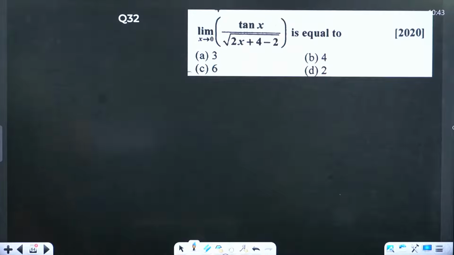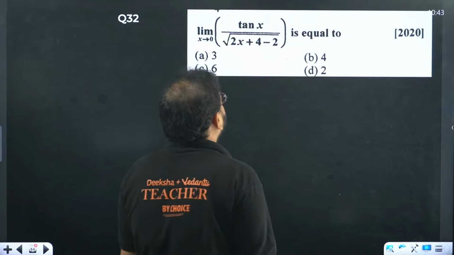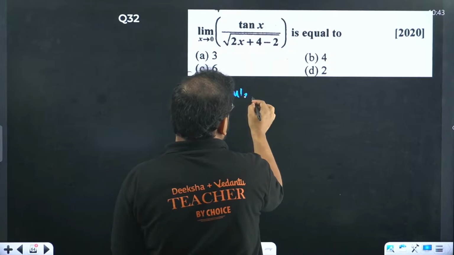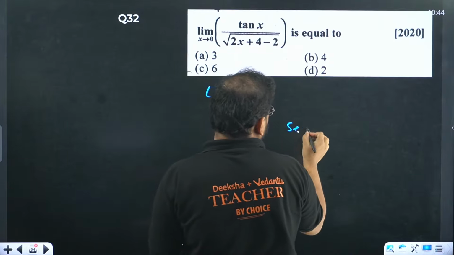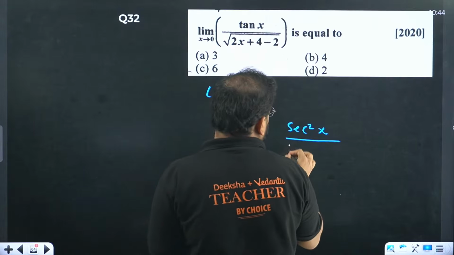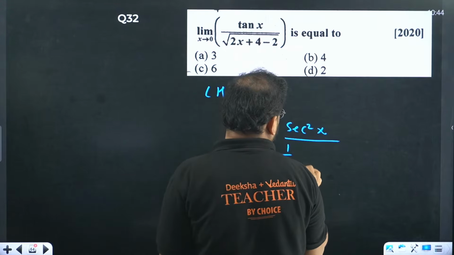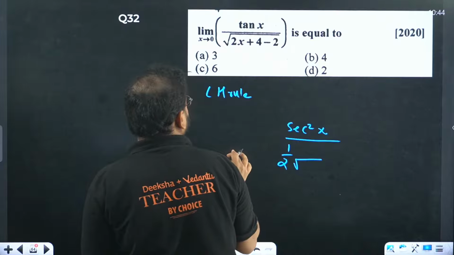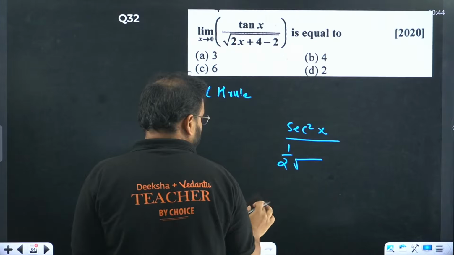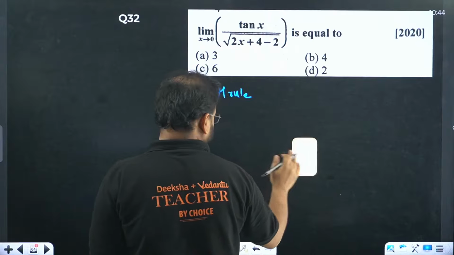By the way, guys, that was a KCET PYQ. Again, in this question, apply the L'Hôpital rule. Tan becomes secant square x. Differentiate this, you get 1 by 2 root of. And there's a mistake over here in the question, guys. Let me just change that first. There's a mistake in the question.